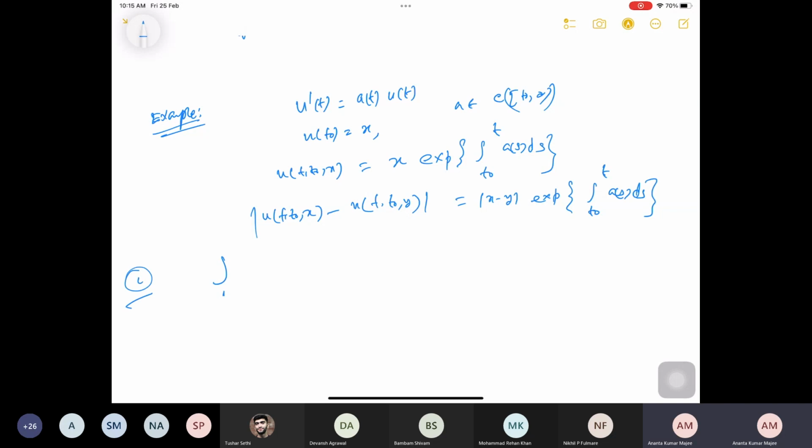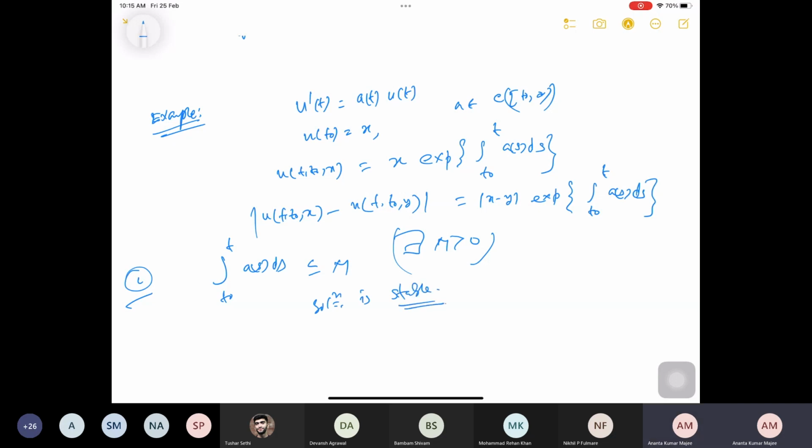So say condition 1, suppose for all t greater than t0, this quantity, the integral of a(s) ds, is less than or equal to M. So there exists some positive M such that this holds. That means this is a bounded quantity. So I can always find this is less than epsilon depending on these things, no? So in that case, the solution is stable.